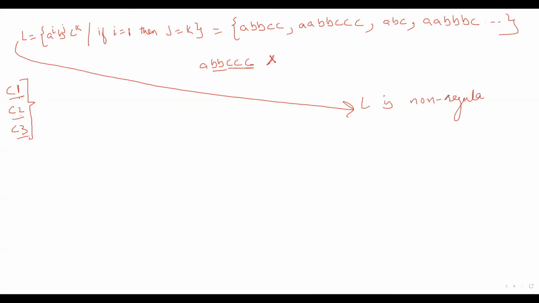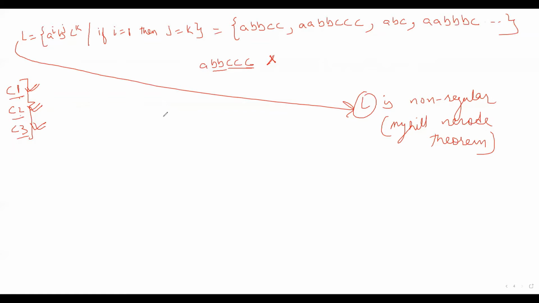You should use the Myhill-Nerode theorem to prove that this language is non-regular. You will then see that it satisfies these conditions, but it is not regular. The reverse of pumping lemma was saying that if these conditions are satisfied, then the language should be regular. So the reverse of pumping lemma is not true.